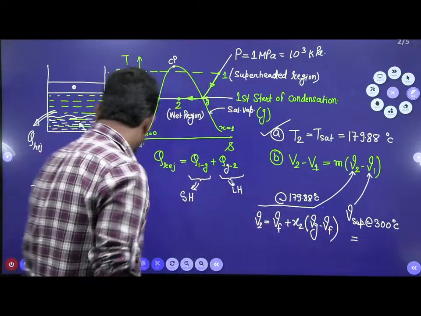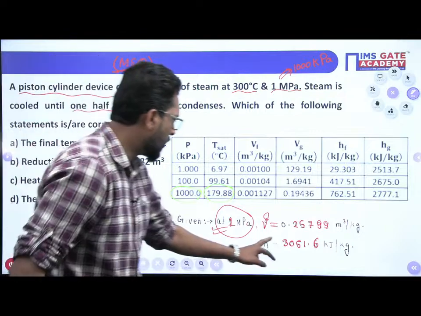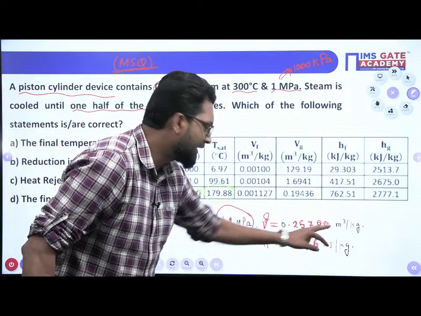The superheated value is given, yes or not? How much? 0.25799.